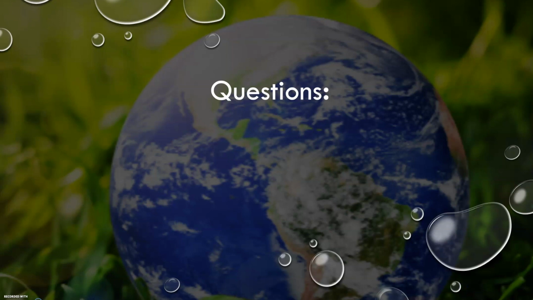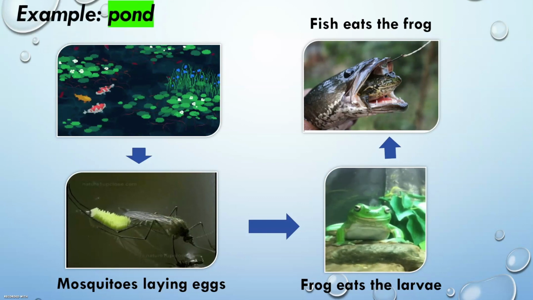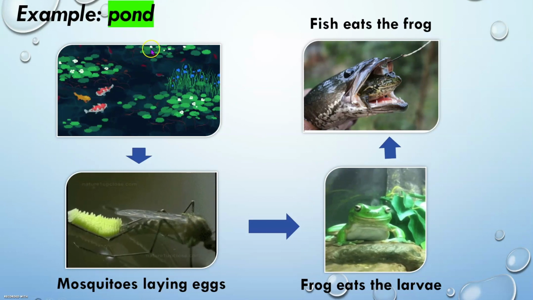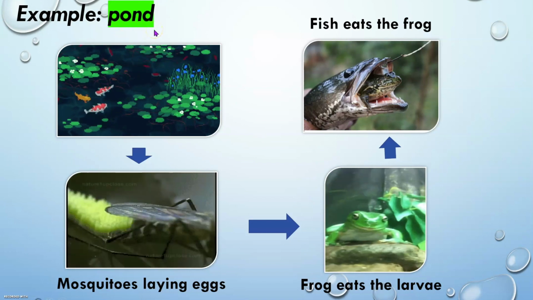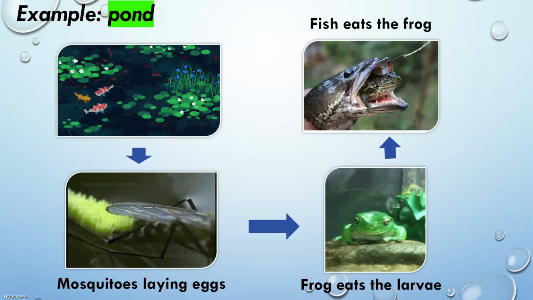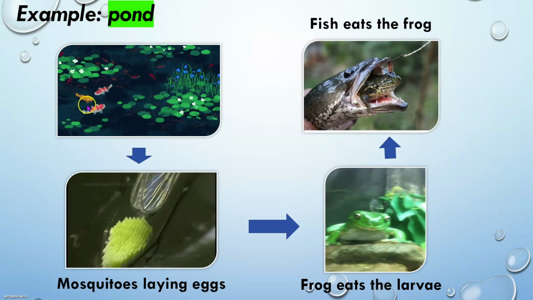Now, before moving on to the next slide, we have another question to answer. Number 1 question, give an example of an ecosystem and briefly explain. The first example of an ecosystem is the pond. Everybody repeat after me, say pond. Very good. So this is an example of a pond.